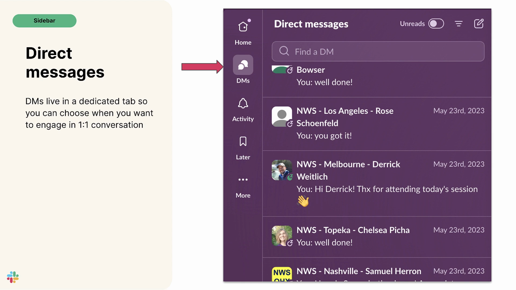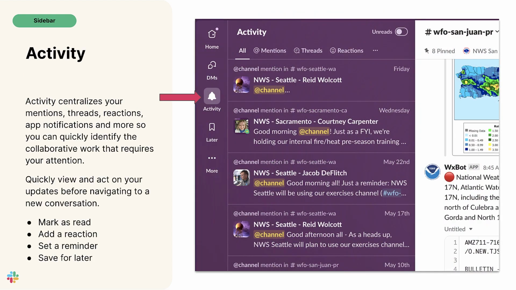And finally, you'll see the activity area. This is important. Think of this area as a list of conversations that you're a part of. Anytime someone mentions your name, tags an entire channel you're a part of, or contributes to a threaded conversation you're a part of, it will appear here. Essentially, it's a filtered view of items you might need to action on. We'll talk about tracking notifications in the Activity tab later on in our video series.